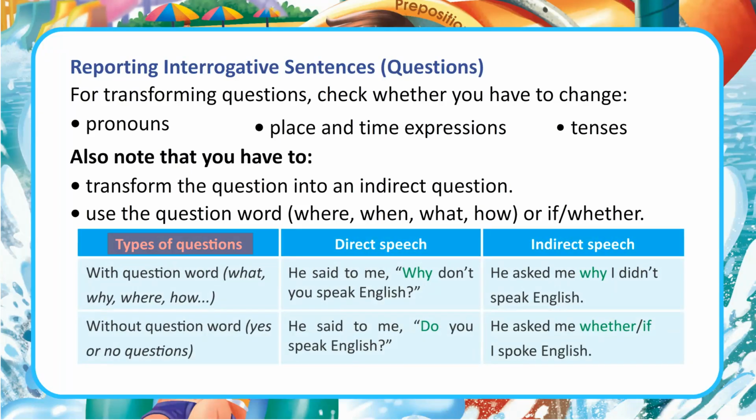Types of questions. Direct speech, indirect speech. With question word: what, why, where, how. He said to me, "Why don't you speak English?" He asked me why I didn't speak English.